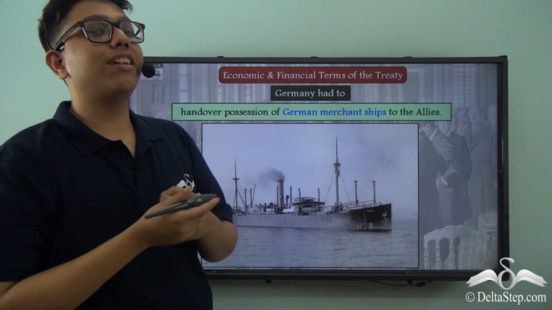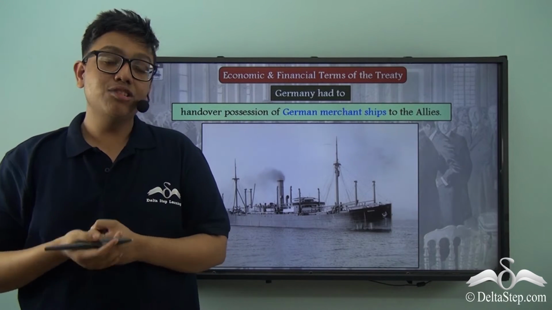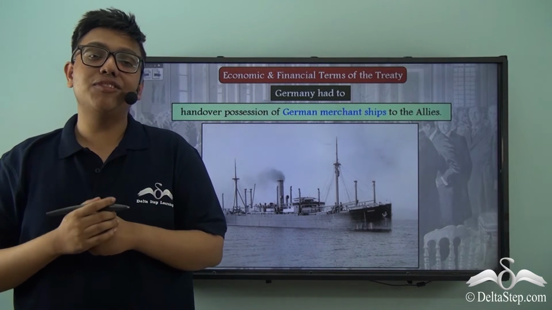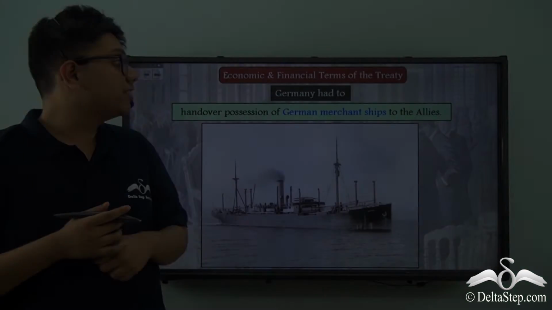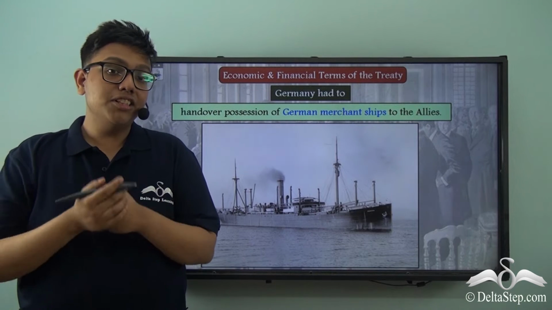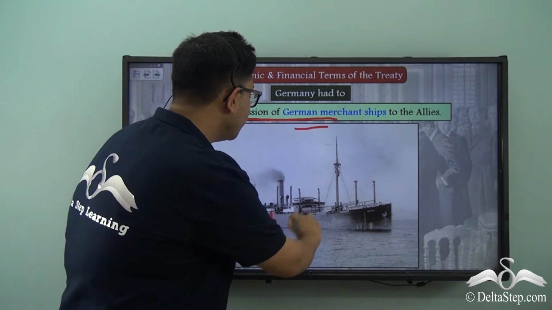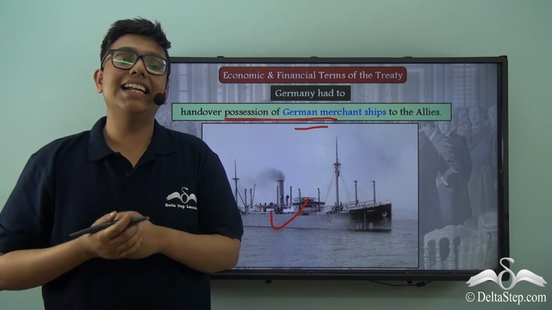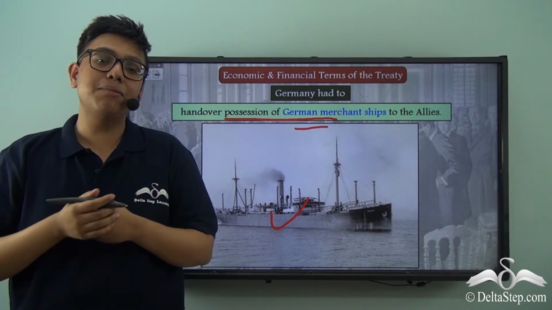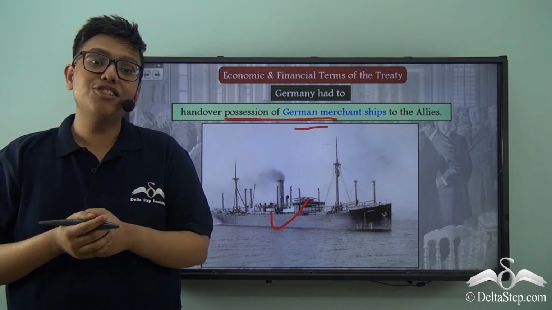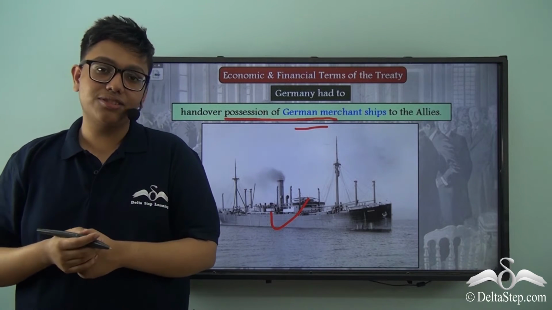As if that was not enough, Germany's trade was also disrupted. To start off, no country was willing to trade with Germany. But to add on to this, the treaty also made sure that Germany would have to hand over the possession of German merchant ships to the Allied nations. So all the particular ships, the cargo ships and the supply ships which were conducting German trade, all had to be handed over to the Allied nations.